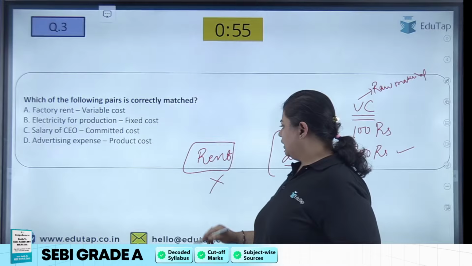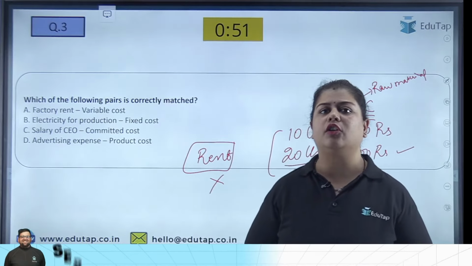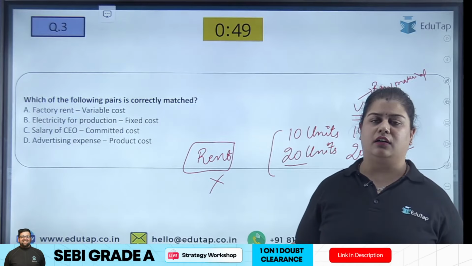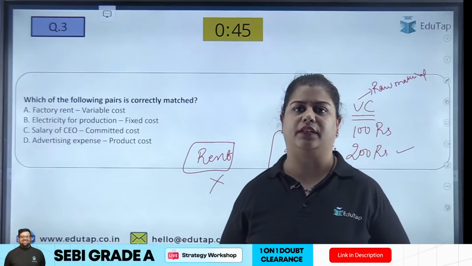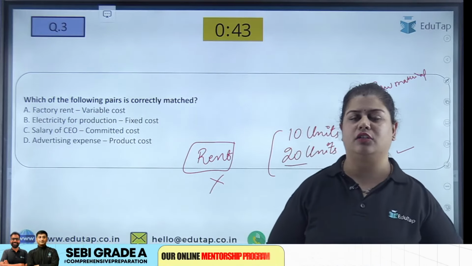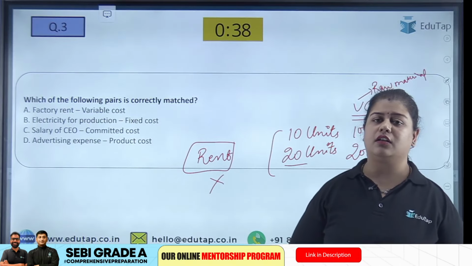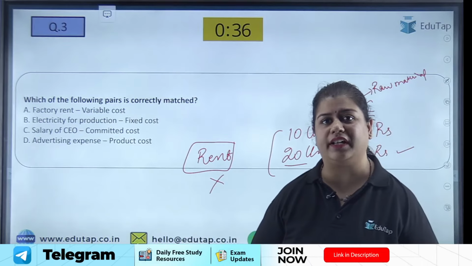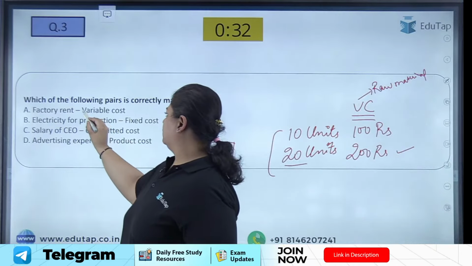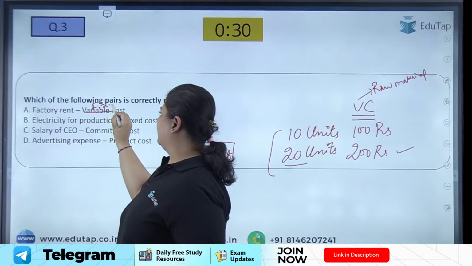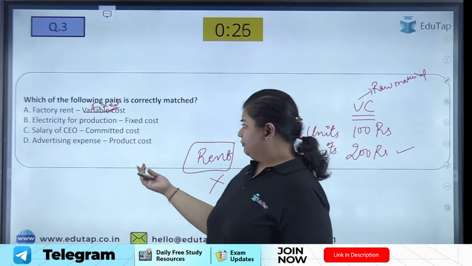No. If you are paying the rent for your building, even if you are not doing any production, you will still have to pay the rent. The landlord will not say, you did not produce this month, so I will not take the rent. Rent has to be paid. Hence, rent is a fixed cost, because fixed cost does not change with the level of output.